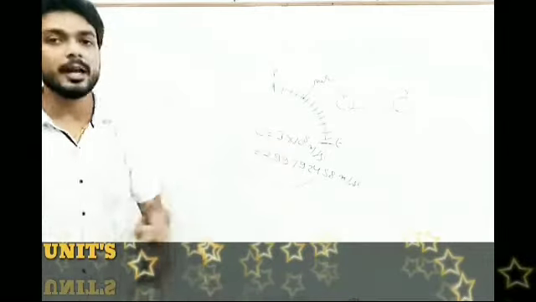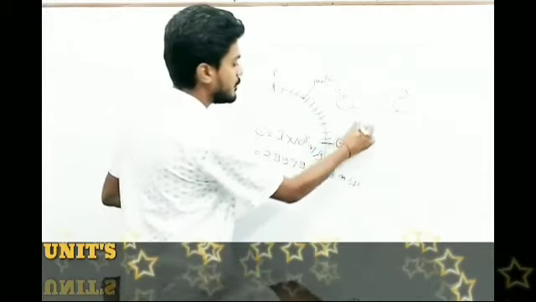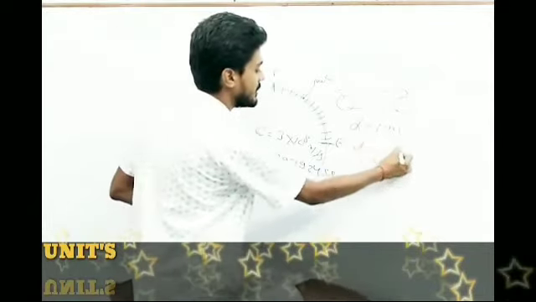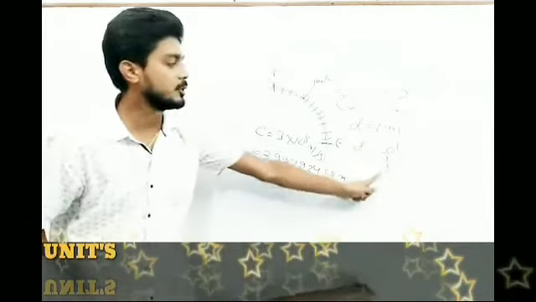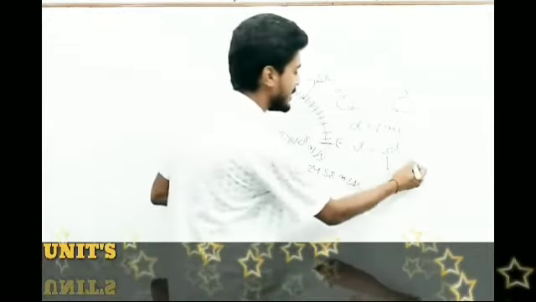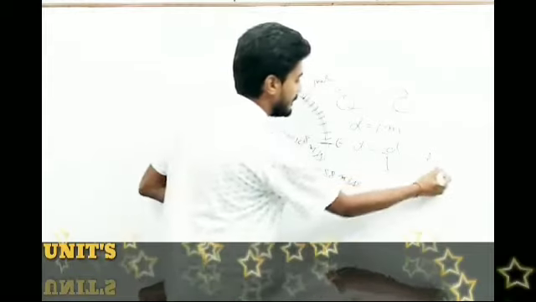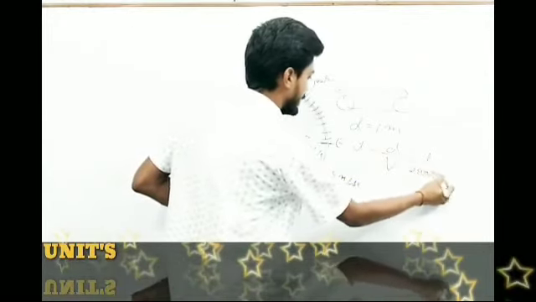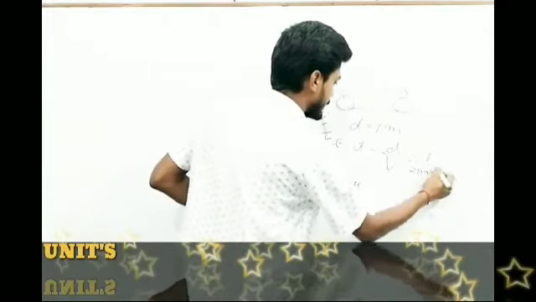Then to derive 1 meter, they took a distance of 1 meter, and as we all know, time is equal to distance upon velocity. In class 9 we have studied this. Here distance is 1 meter and velocity is the speed of light, 299,792,458.